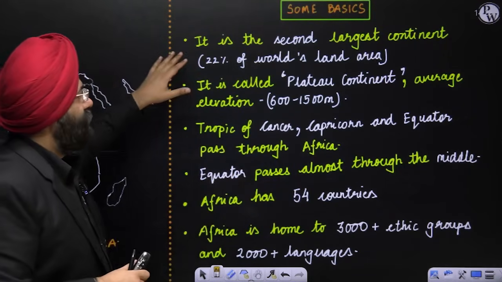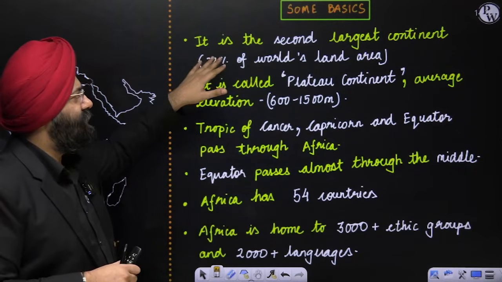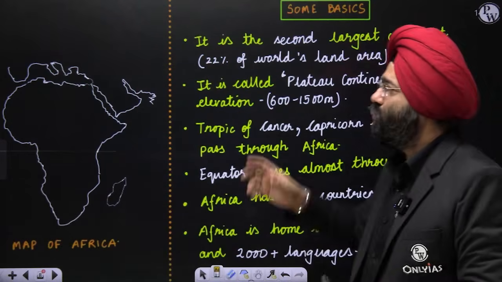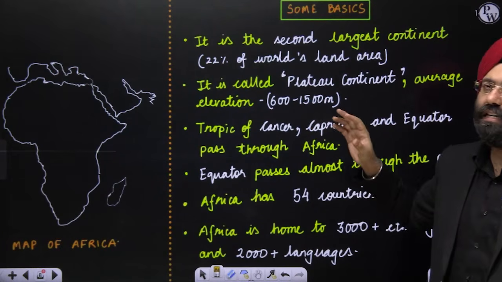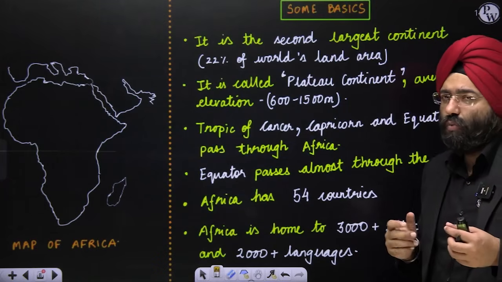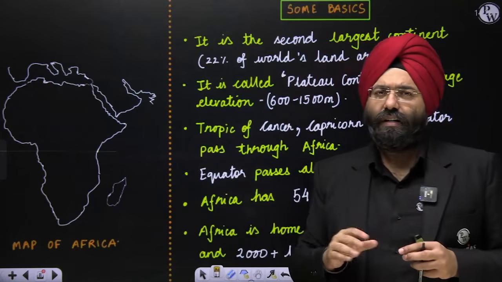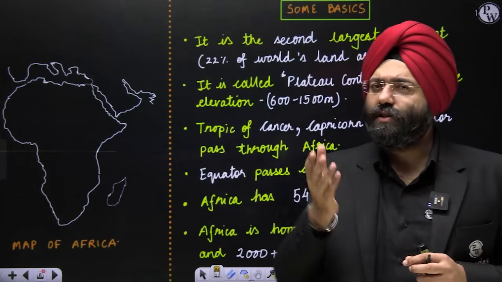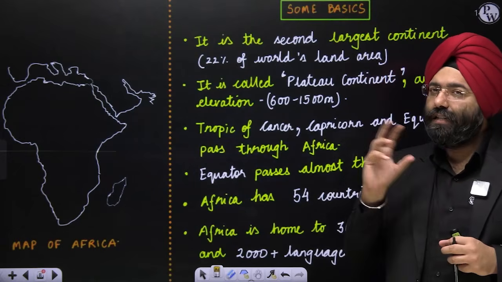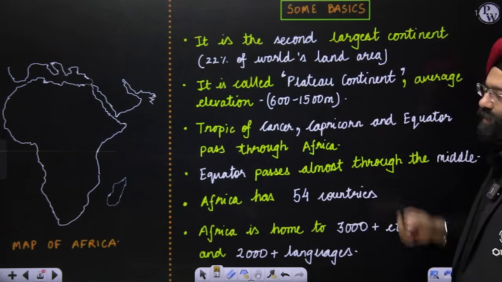So, let's see. Firstly, we have already understood the fact, we have done this also earlier on, it is the second largest continent. It comprises 22% of the total land area that is present on the earth. So it is the second largest continent. Very interesting thing over here comes, when you see Africa, yes, it is a continent, but the average elevation of this continent is relatively higher. Relatively higher. That is why there is another terminology that is used for Africa. It is also known as a plateau continent.